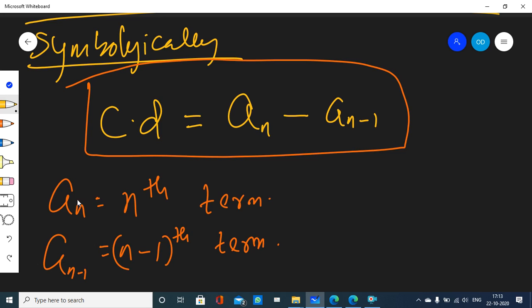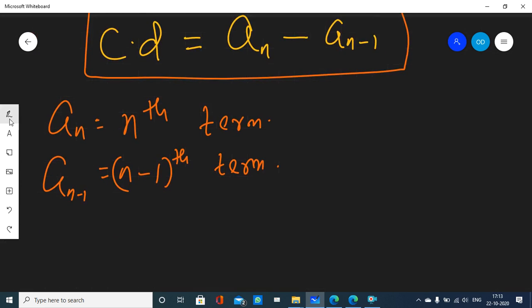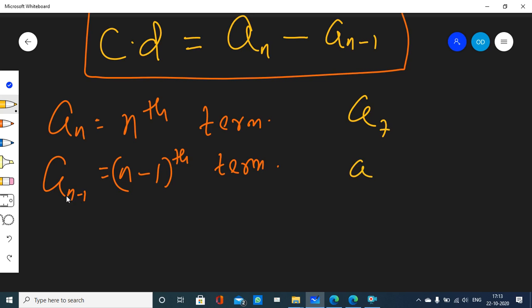Do you see that n minus 1 is the previous term of n? Because the (n minus 1)th term is the previous term of the nth term. Suppose I put 7 here, A7, then this will be 7 minus 1, 6. A6 is the previous term of A7, right? So a(n minus 1) is the previous term of a(n).